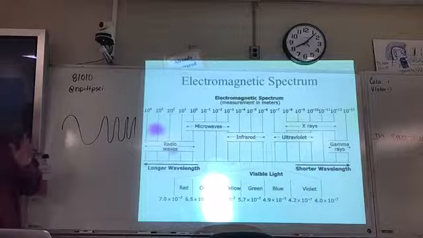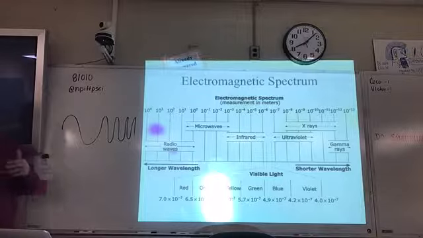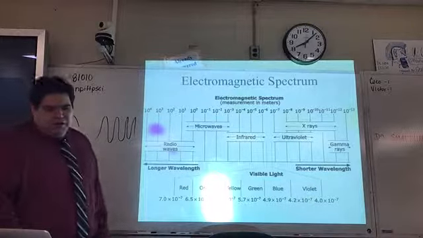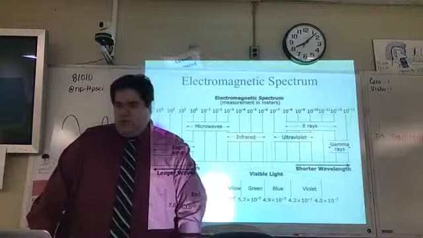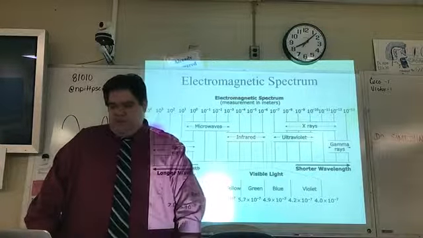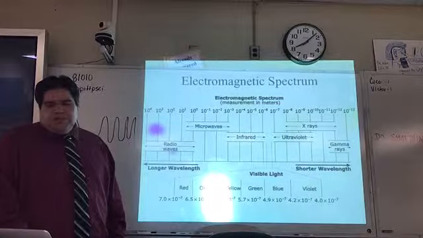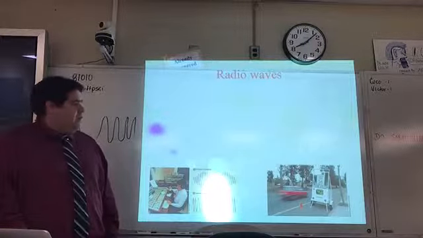So everybody's kind of gotten some questions here. Does everybody understand how to read the diagram? Remember, this is an example of an electromagnetic wave, and electromagnetic waves are created by electric fields and magnetic fields, but more importantly, they don't need a medium to travel through. All right, let's get some information real quick about the radio waves.